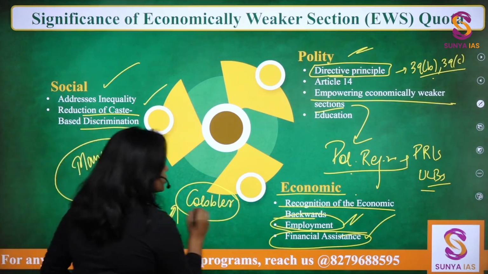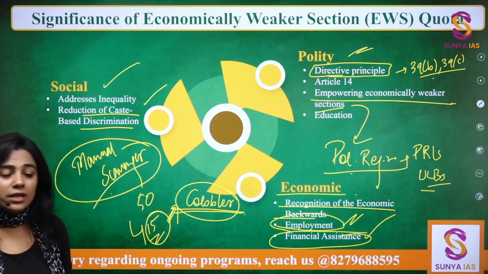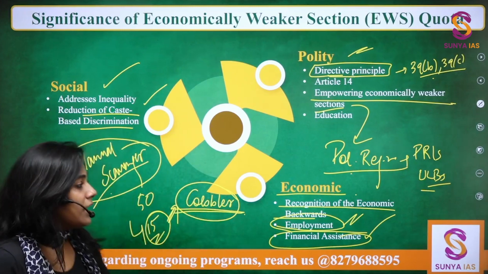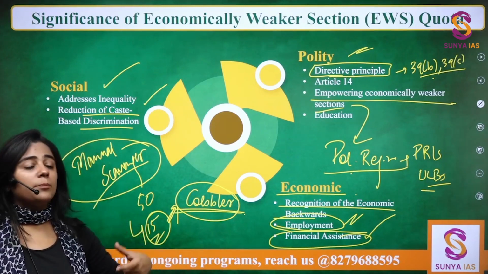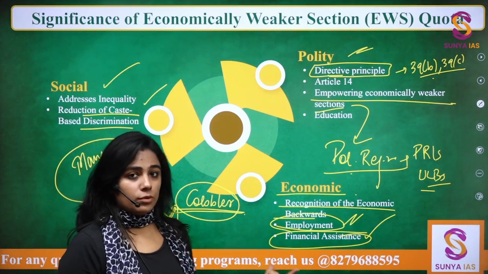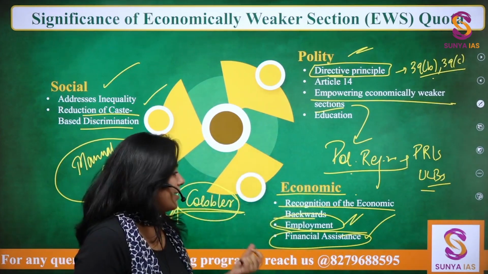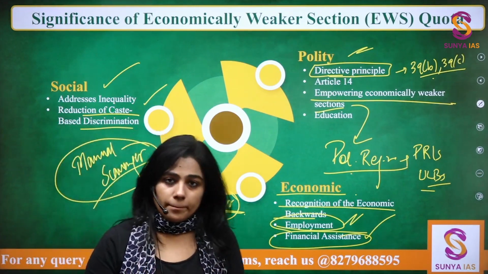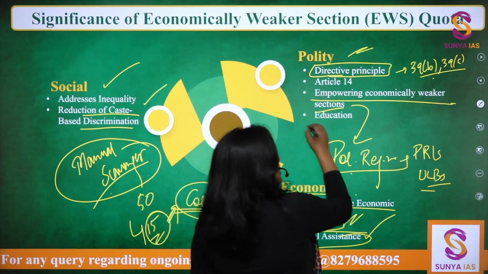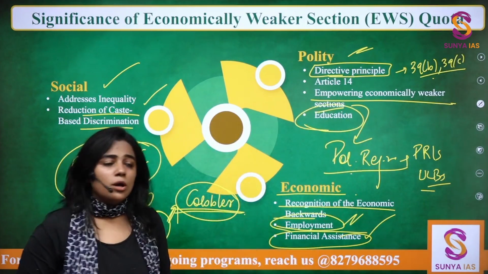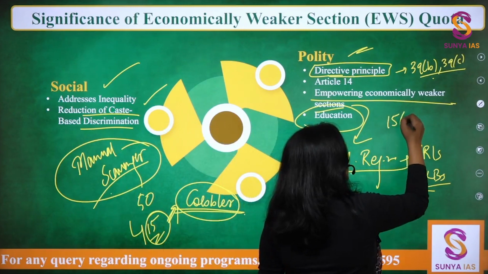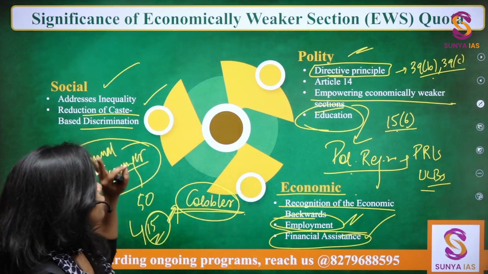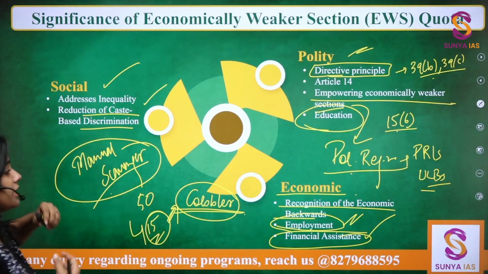If the reservation aspect is removed, and if this cobbler is not from a reserved category, है ना, SC or ST category, even the children of this cobbler will end up being just cobblers in this profession only, right? But if they have some kind of upliftment mechanism, they can actually do something better, right? Then they'll be able to get education also, because under Article 15 Clause 6, they are having reservation in public institutions. So these are the significance. I hope you can relate to it.